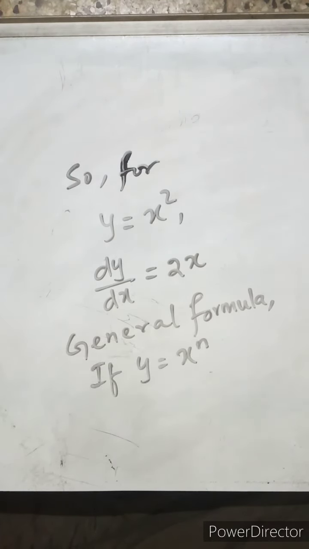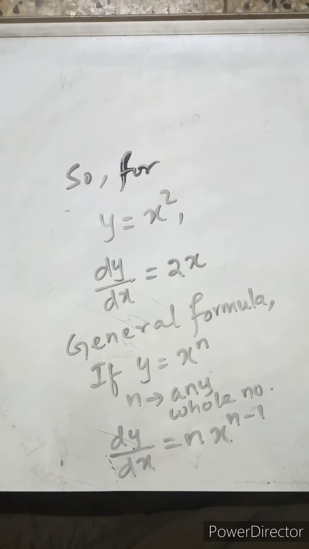So we can give a general formula for this. Okay, what is that general formula? Now y is equal to x to the power n. Okay, instead of just 2, 3 or any number, n can be any whole number. So dy by dx will be expressed as equal to n x to the power n minus 1, right?